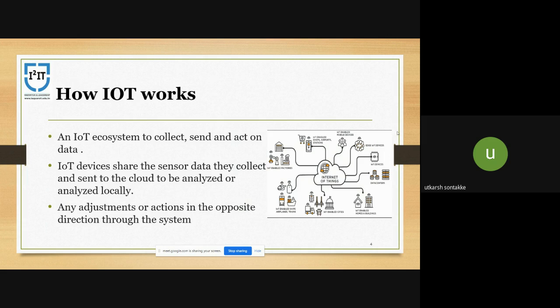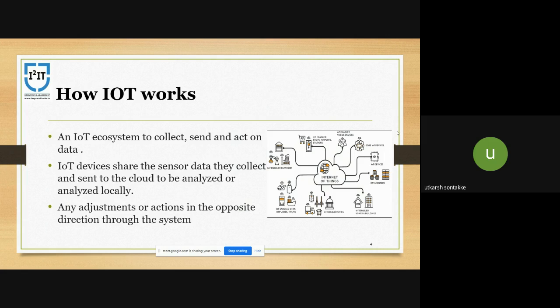These devices communicate with other related devices and act on the information they get from one another. The devices do most of the work with no human involvement.